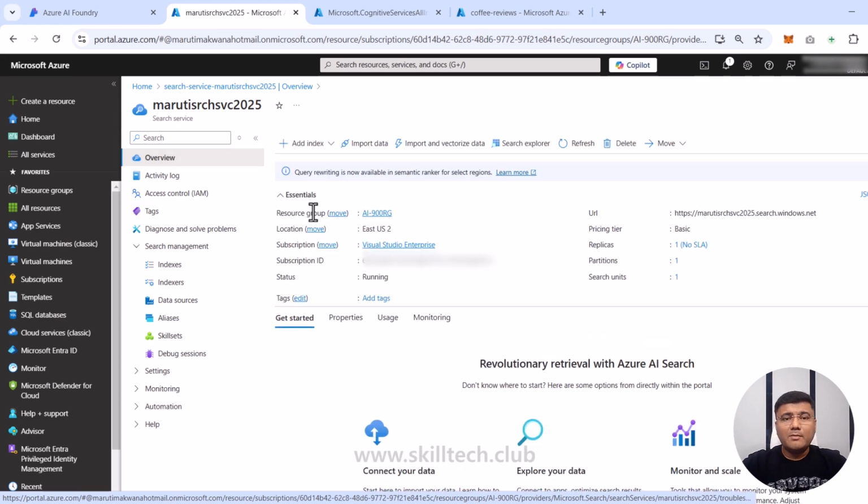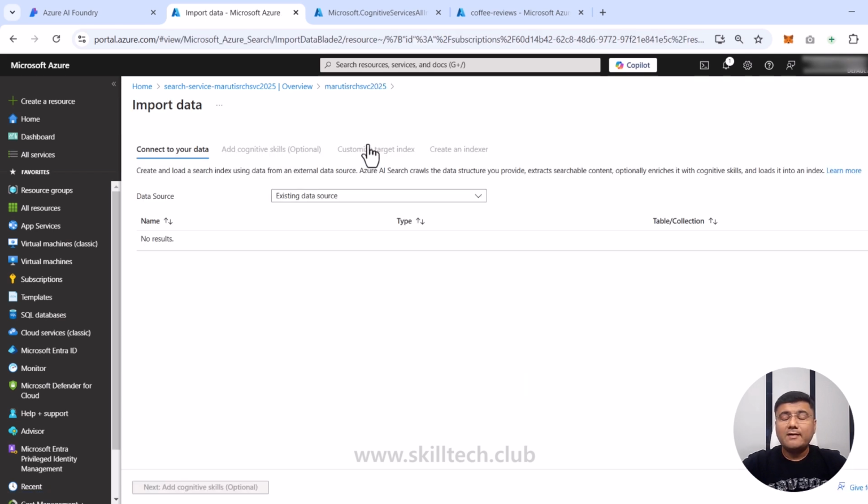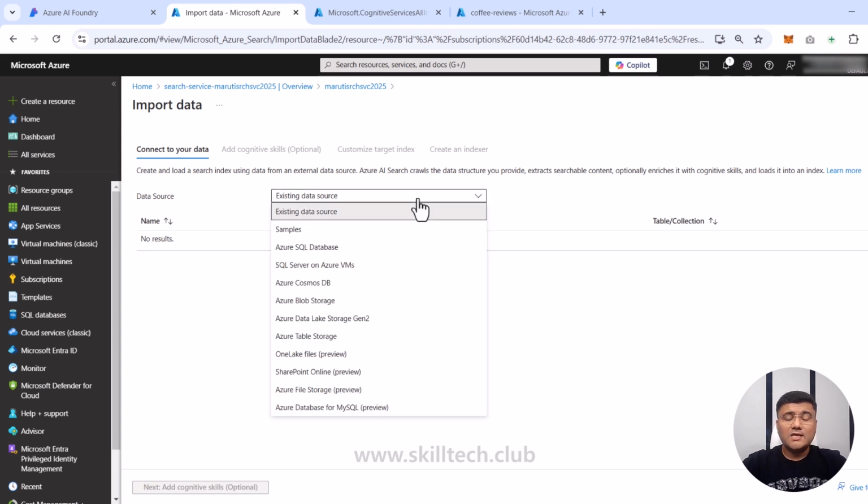What I'm going to do is I'm going to click on import data. So I'm clicking on overview tab, and the first thing which I'm doing is I'm going to click on import data. I want to import data from my storage account. It's asking me to connect to your data, which is the first step of this wizard. And they're asking me where is your data source? Is it some existing data source you want to use, or you have something coming from samples or Cosmos DB or blob storage? There are plenty of options which are available.